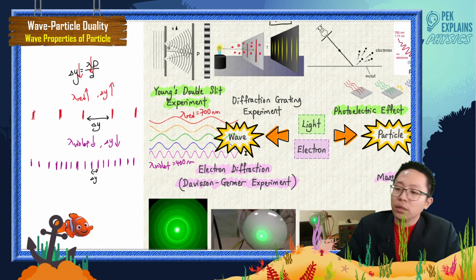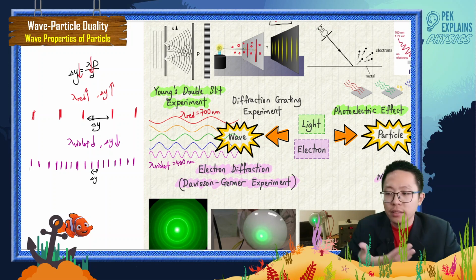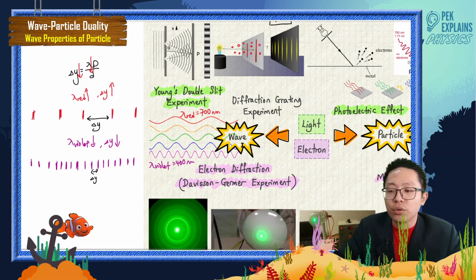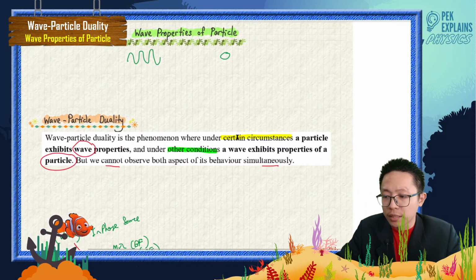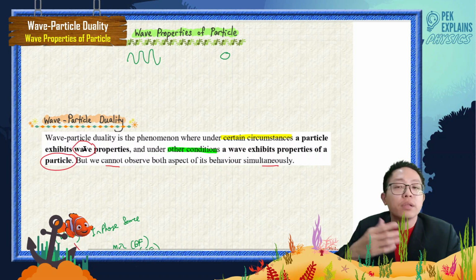Understand? So light behaves as wave. Because light is a wave, we can talk about this separation between fringes. Because it depends on the wavelength, we think that light is a wave. The red light has a very long wavelength. The violet light has a very short wavelength. So light only shows wave properties here. It doesn't show particle property. So in certain conditions, it only exhibits wave property.